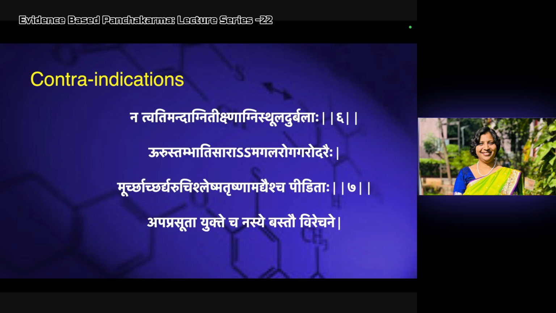Madhesha Pedita: Madhya is indicated in some cases, but Madhesha Pedita, those who have taken alcohol, is contraindicated. He will go and lie down anywhere, so there you cannot go for Snehapana. Apaprasuta: in Indian culture, mostly complications happen with this.